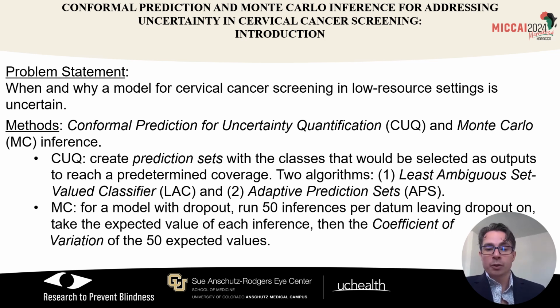In this project, we use two algorithms, the least ambiguous set valued classifier and the adaptive prediction sets, but in this presentation, we're going to focus just on the LAC. For the Monte-Carlo method of uncertainty quantification, we train the model with dropout, and then at inference, leave dropout on and run 50 inferences. We take the expected value of each inference and then find the coefficient of variation of those 50 expected values. This gives us our two methods of uncertainty quantification for this project.